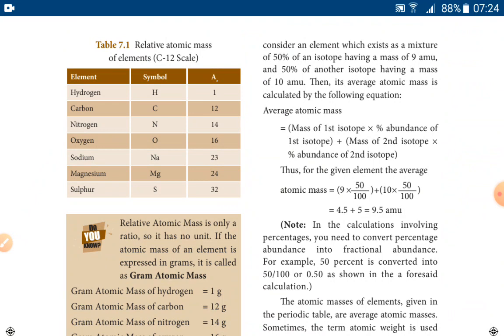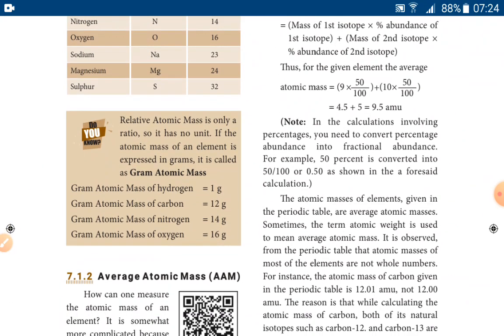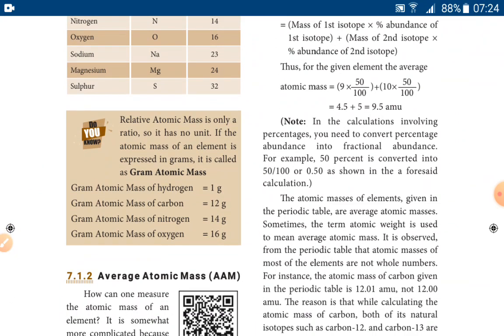Normally the relative atomic mass of any element possesses no unit, because it is simply a ratio. So we simply write it as a number, but sometimes for calculation purposes we use the unit of gram. So we can also call it the gram atomic mass, where we express the atomic mass in the unit of gram. That is called the gram atomic mass.